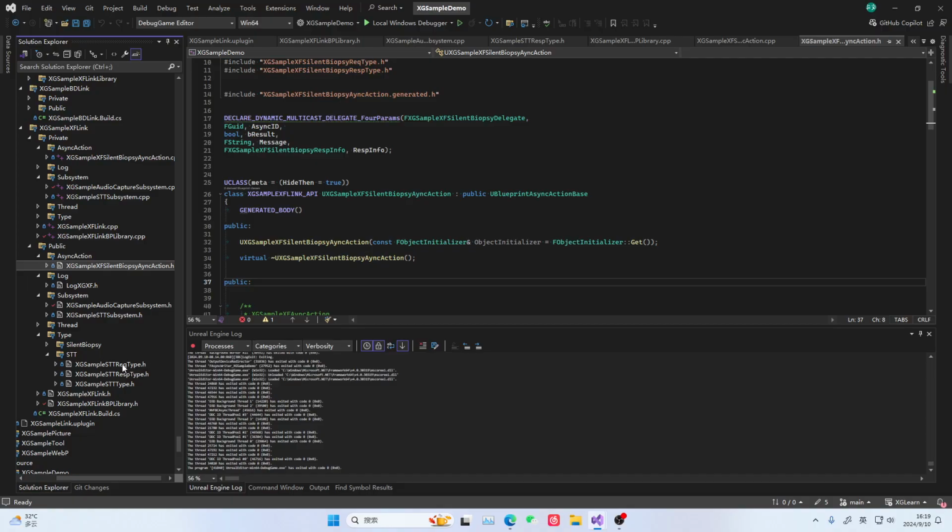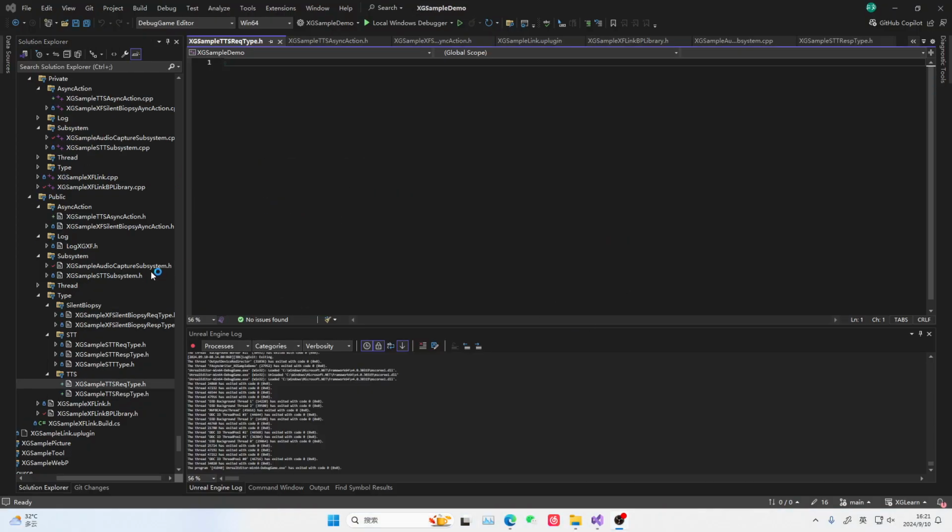We need to supplement this async action as well as 2 types. One is the TTS request type and the TTS response type. As for some methods, we'll write them directly into the async action. We just didn't write it in a way that implements some function, because we are only writing this one. We won't write many. Okay, then I'll pause here for now. Then I'll create all these files first.